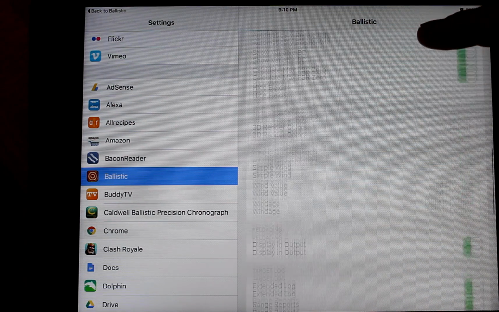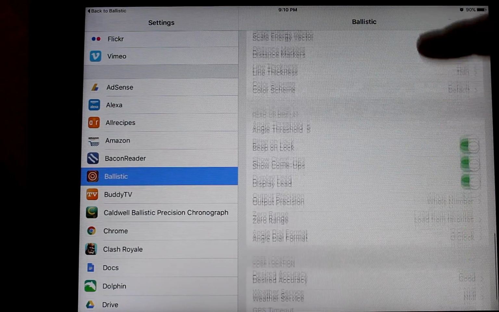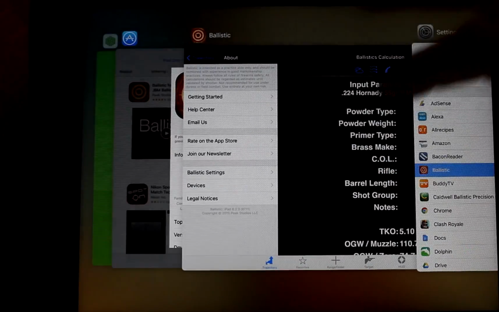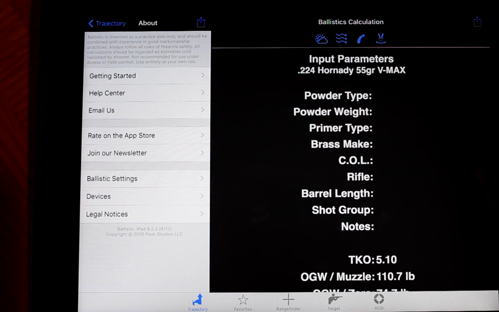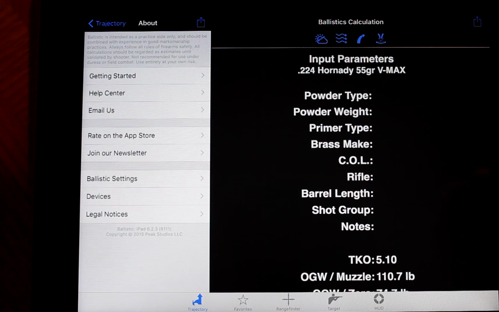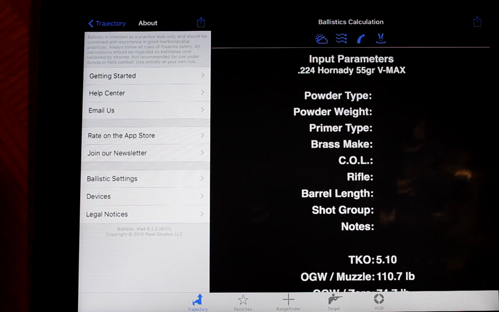But the one thing that I really, really like is the fact that it uses iCloud, and all of your favorites will get saved on your iPad. It'll get saved to iCloud, and then you open up the app on your iPhone, and it will have all of the same settings there. So I'm not going to take my iPad out to the range. I'll take my iPhone out to the range and be able to use the settings on my iPhone. When I get home and I want to load the data, I use the iPad with the bigger screen. That's one of the things I really like about this app.